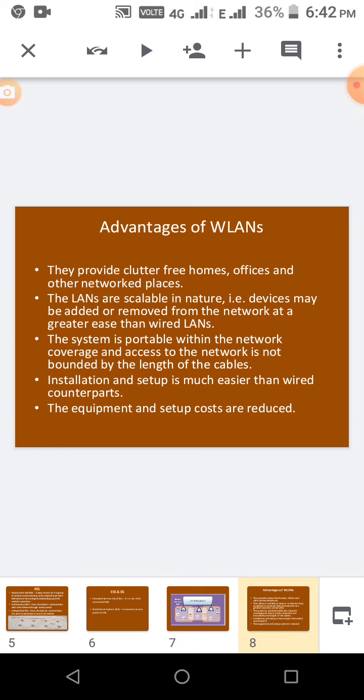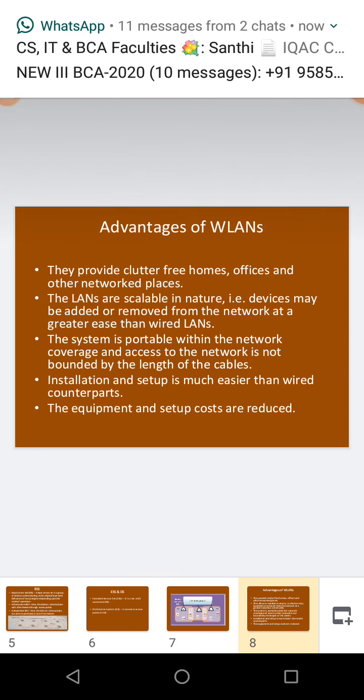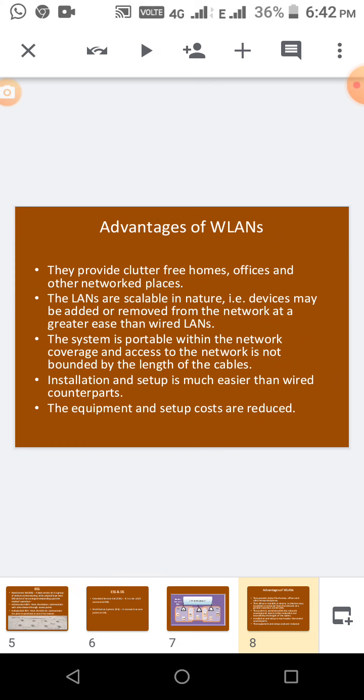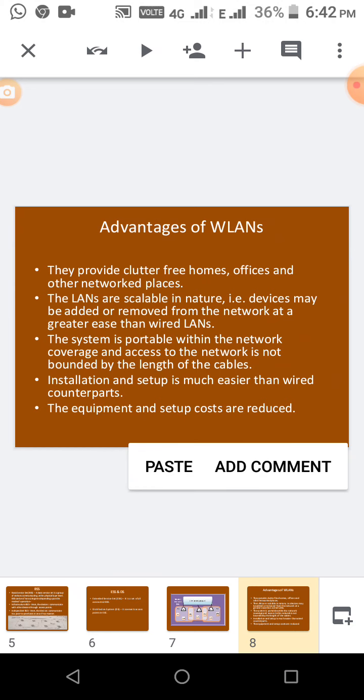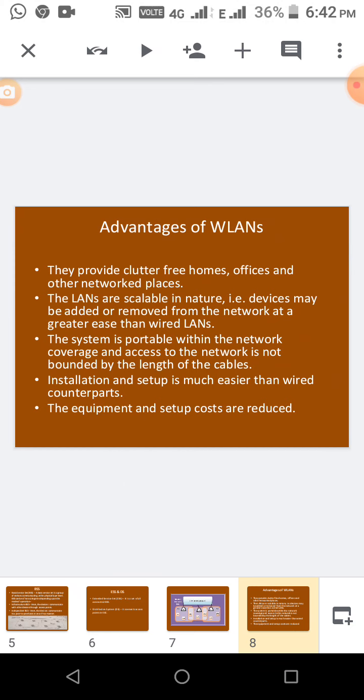Then what are the advantages of this wireless LAN? It provides clutter-free connectivity for homes, offices and other networked places. They are scalable also. Devices can be added and removed from the network easily, and the system is portable. Within the network coverage we can move the system from one place to another, and access is also easy.